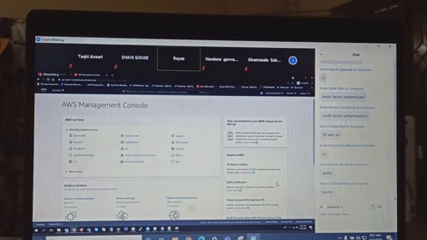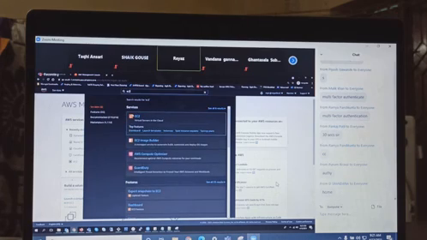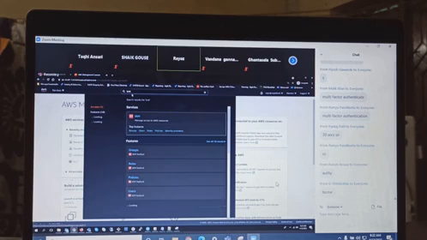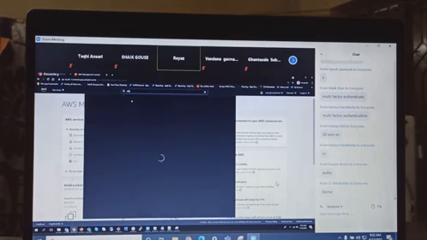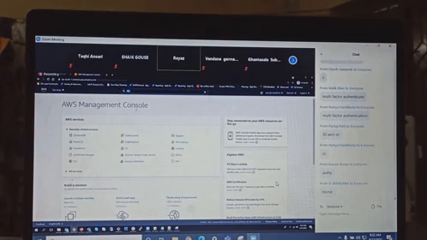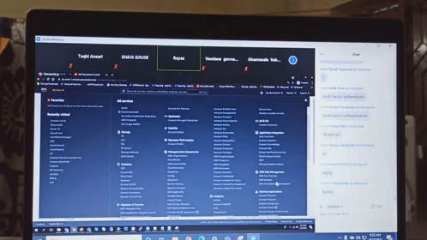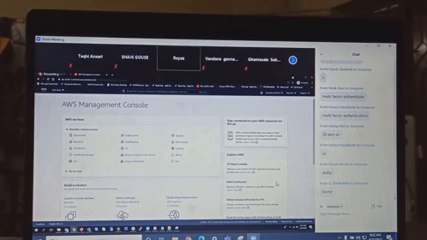Okay, let's say this is also search. This is called the search bar, right? If you want to go to EC2, just type EC2 and you will get EC2. If you want to go to IAM, just type IAM and you go to IAM. And if you want to go to RDS, go to RDS. So basically it is easy to search and click on that. Or if you want to find all the services here, you can see here, and this is the search for the services.